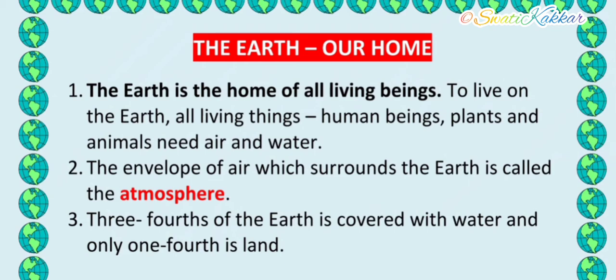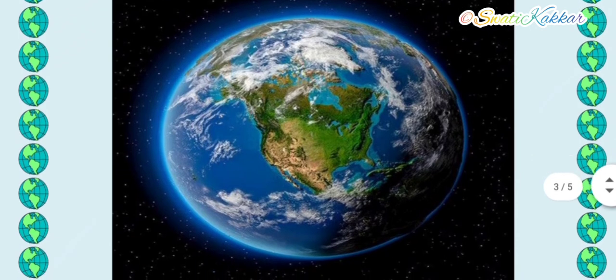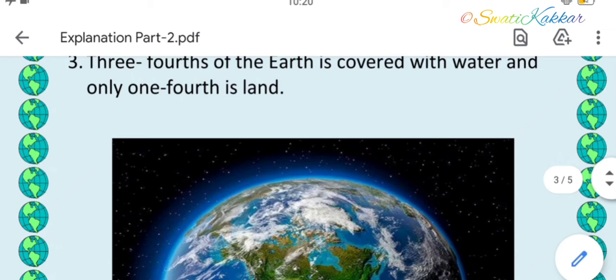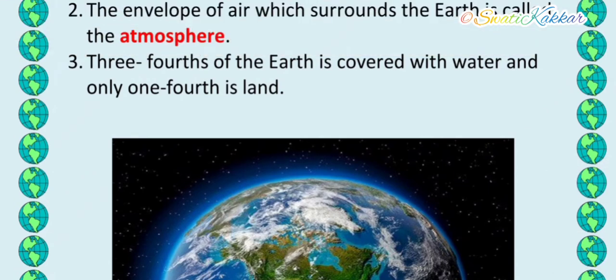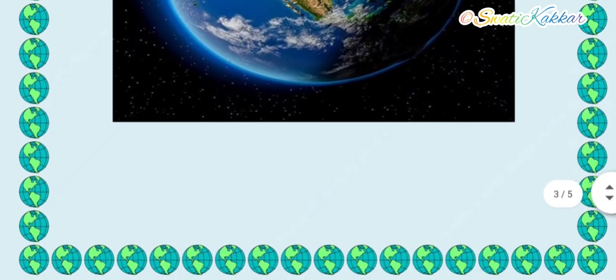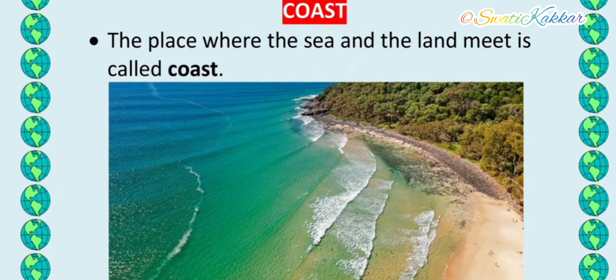Next, 3/4 of the earth is covered with water and only 1/4 is land. So when you make the diagram of the earth, students, you always use blue color and green color. Mostly you use the blue color. Why? Because our earth is covered with 3/4 part of water and only 1/4 is land where you are living.